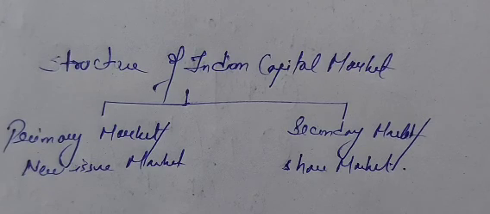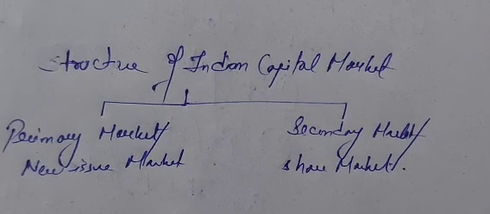Now primary market means when long-term securities are issued for the very first time. For the very first time, any new securities, new shares are being issued. The market deals in new issues of long-term securities. Means for the first time, when any new securities come into the market, we call it the primary market or the new issue market.